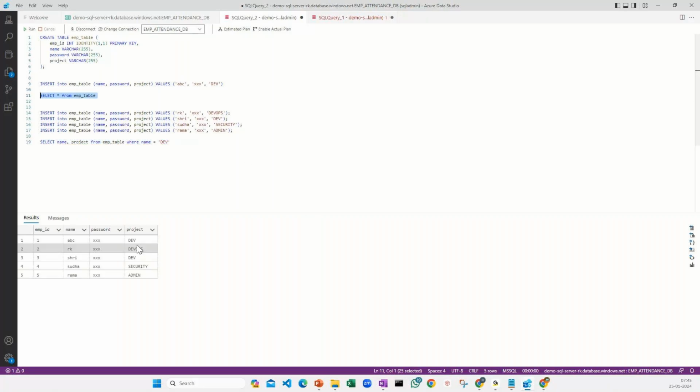So I have a project. Okay, project should be Dev. Sorry for that one. The query should be something like this, right? Because I am selecting the name, project from employee where the project name should be this one. I'll just run this and I can now see the people who are coming from this particular project.